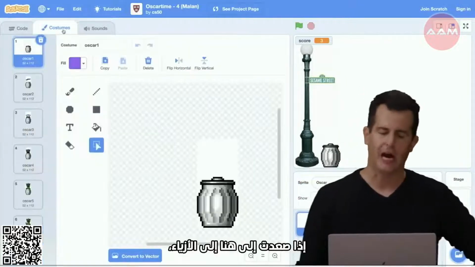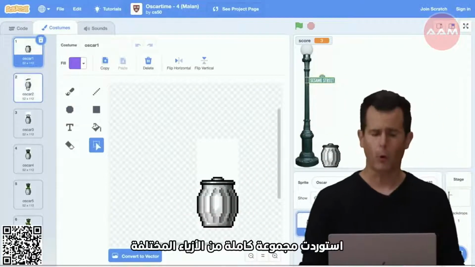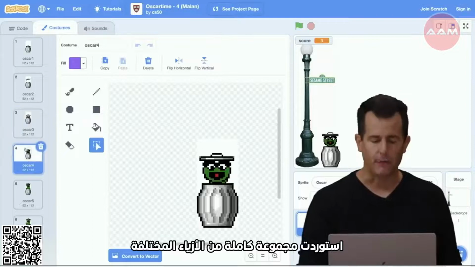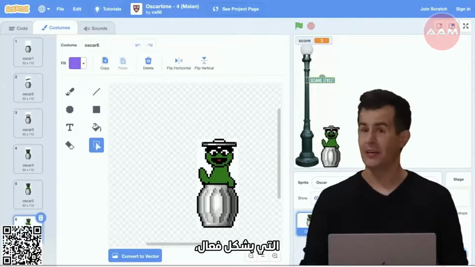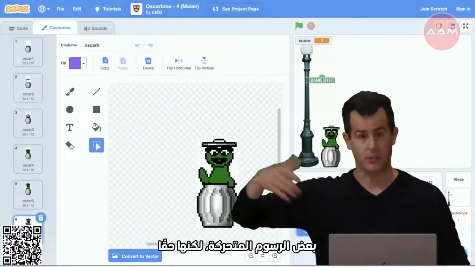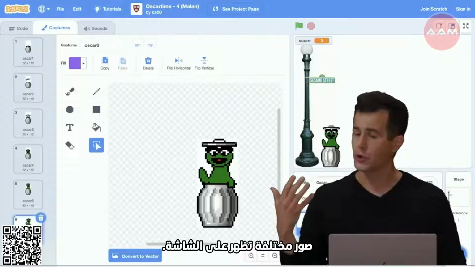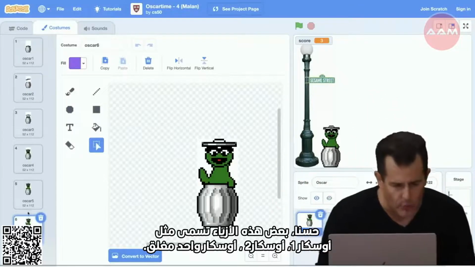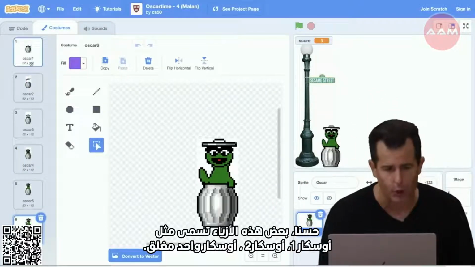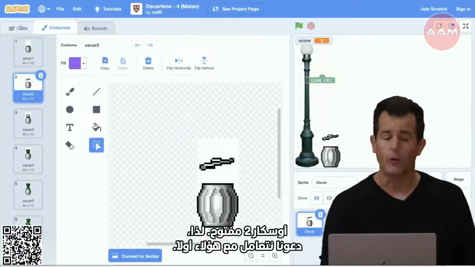If you go up here to costumes, this is where all the graphical stuff happens. And you'll see that I imported a whole bunch of different costumes that effectively, much like a video, when you play them quickly, creates the illusion of movement, some animation. But it's really just different images showing on the screen. Well, some of these costumes are called like Oscar 1, Oscar 2. Oscar 1 is closed. Oscar 2 is open. So let's just deal with those first.